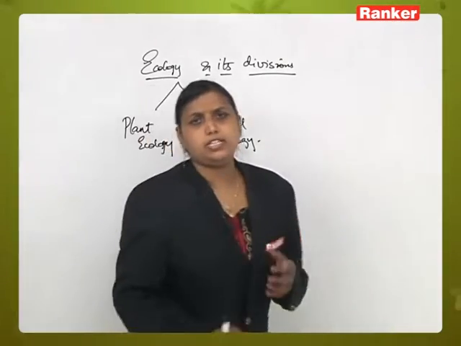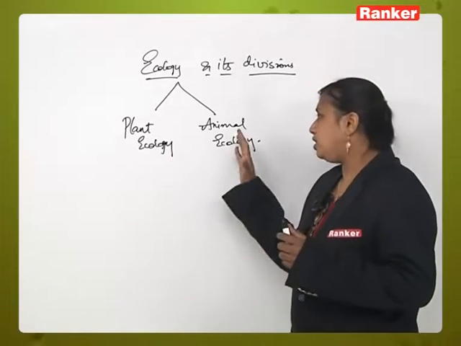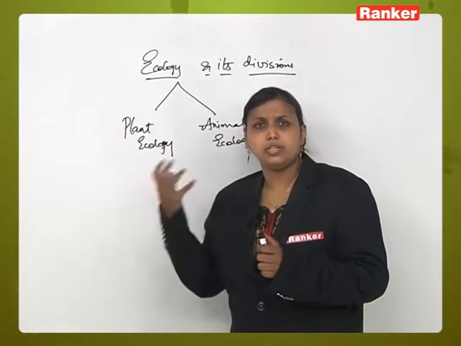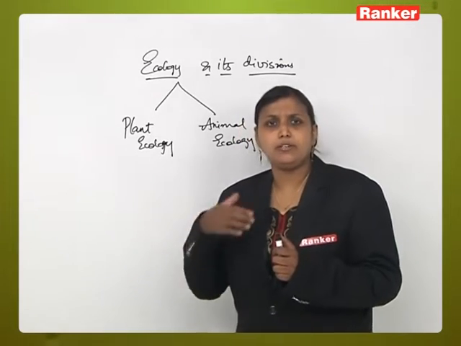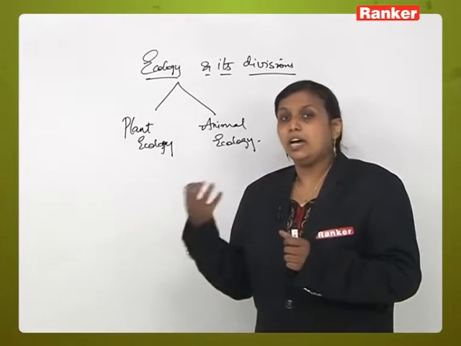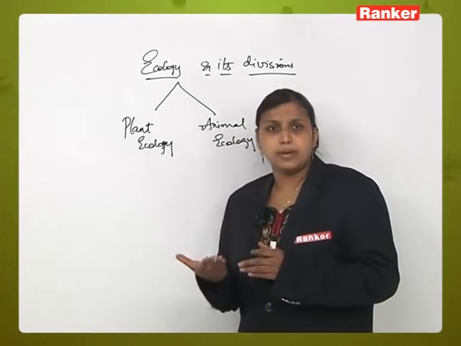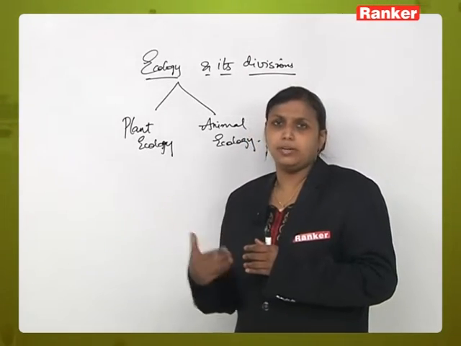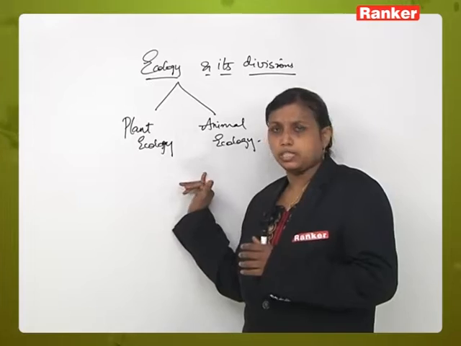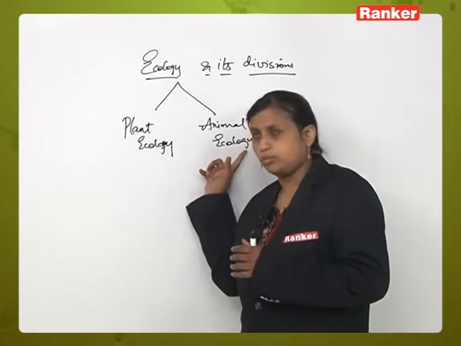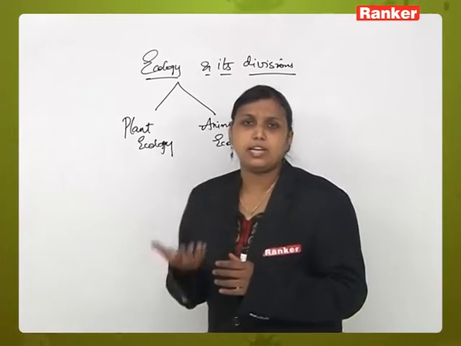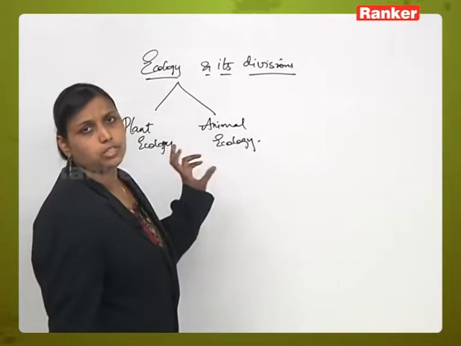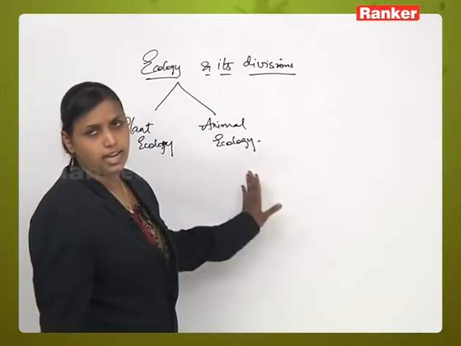Similarly, like plant ecology, we have animal ecology, which deals with the distribution, growth and migration of particular animals in relation to the environment: how the environmental factors are affecting them, or how changes in plant growth or the activities of animals are affecting the environment. So these interrelationships were studied in both plants as well as animals. So in the earlier period, when the taxonomic affinities were taken into consideration, there were two branches of ecology, basically called plant ecology and animal ecology.